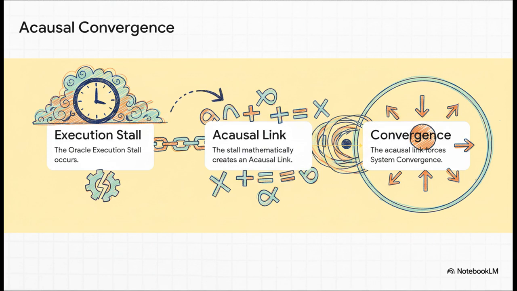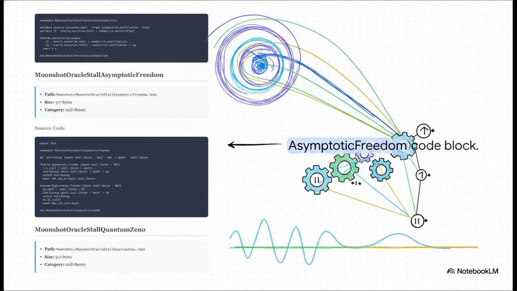And Step 3, that link forcefully pushes the entire system into convergence. So, this intentional pause totally bypasses standard cause and effect and just forcefully aligns the system into a unified, converged state. Mind-blowing, right? Sci-fi concepts like asymptotic freedom aren't just buzzwords.